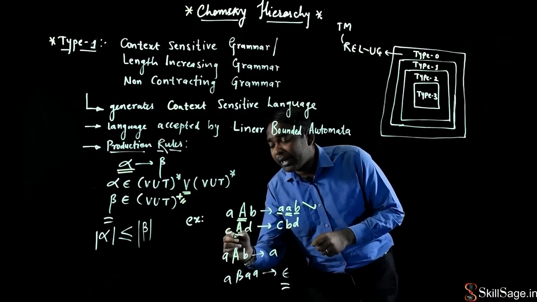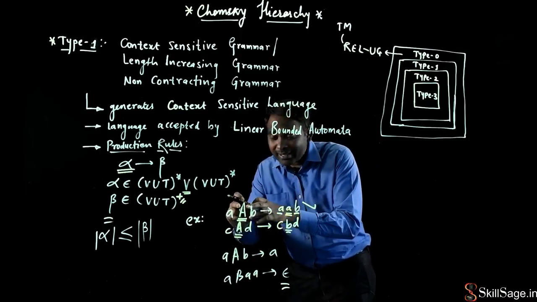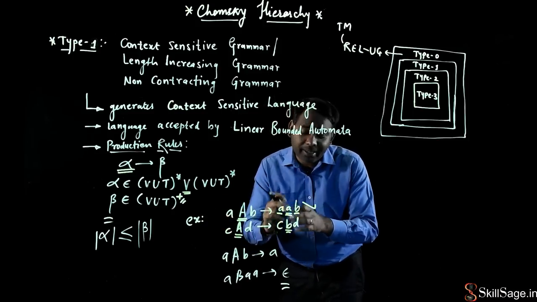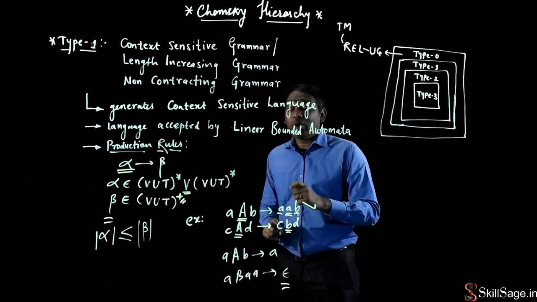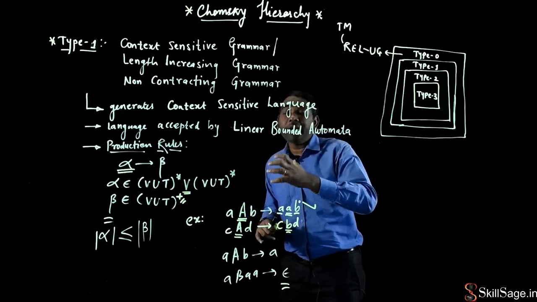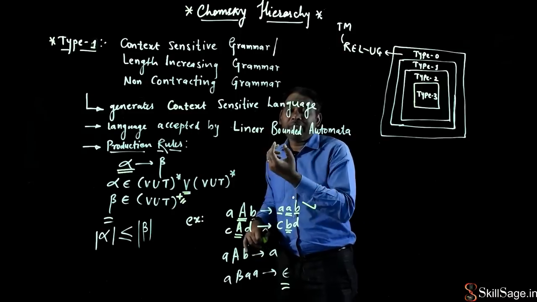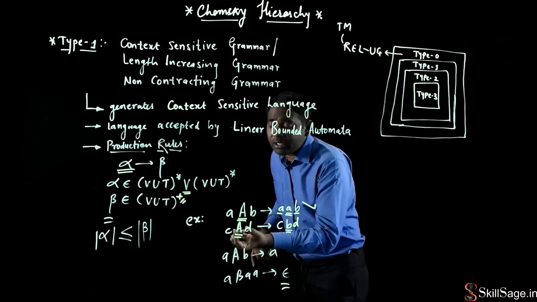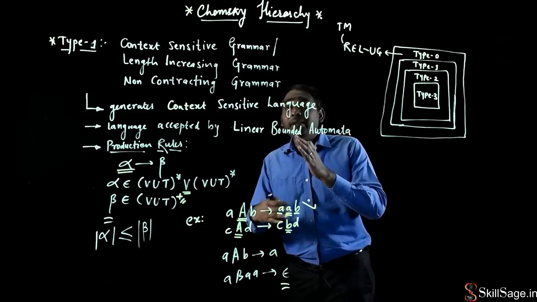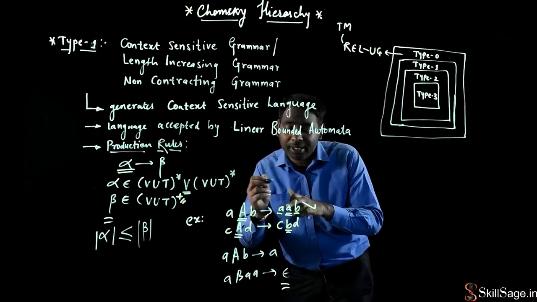That means what? Here this capital A is replaced by capital B. Here the same capital A was replaced by small a, but here the same capital A is replaced by small b. What does it mean? How will the computer, or the parser, come to know that whenever A is encountered, whether this A is replaced by the small a or by the small b? It says that it will work in context, right? What was the left context at that time when this A was replaced by small a?